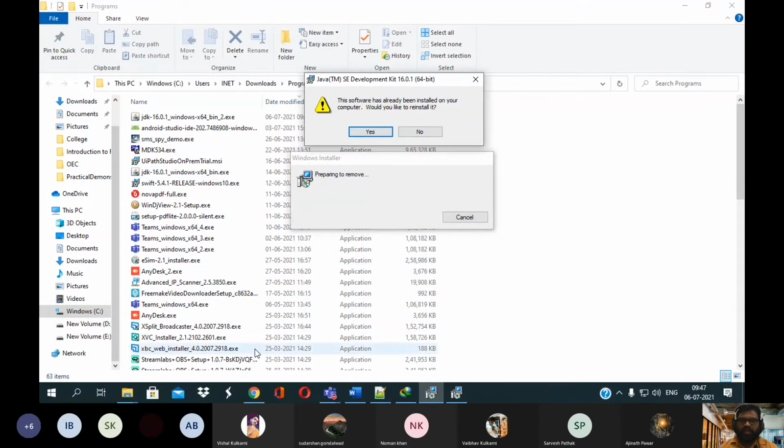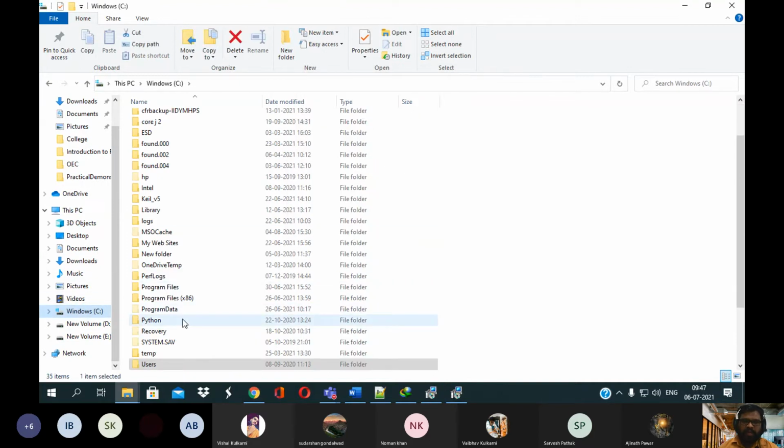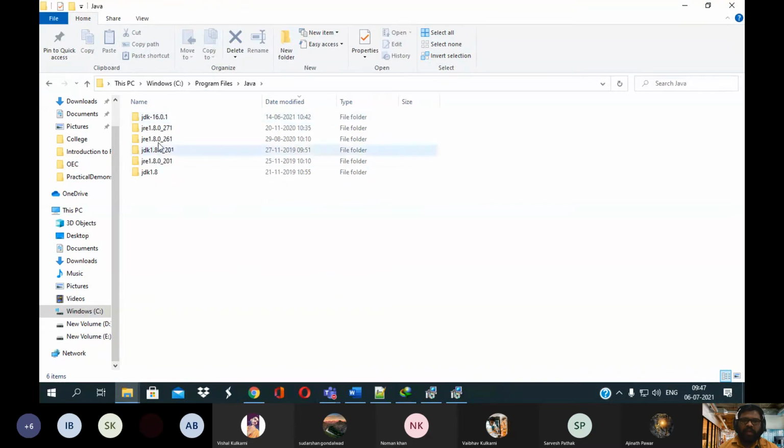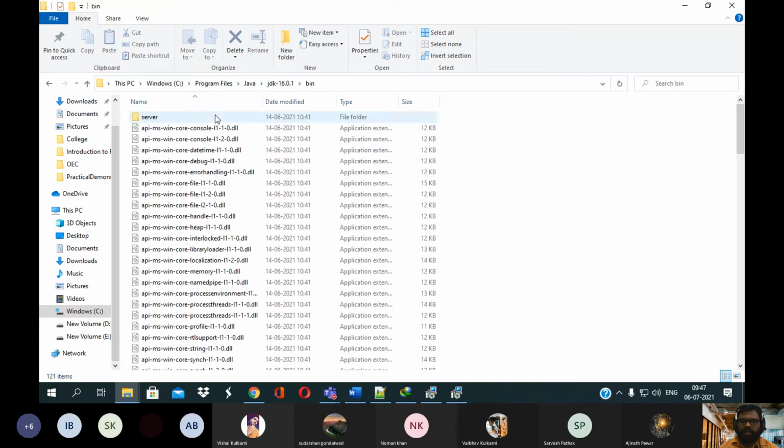By default it will be installed in the Windows operating system under C drive, Program Files, Java, and here we have installed this JDK version, JDK-16.0.1. Okay, so this is the installation folder.